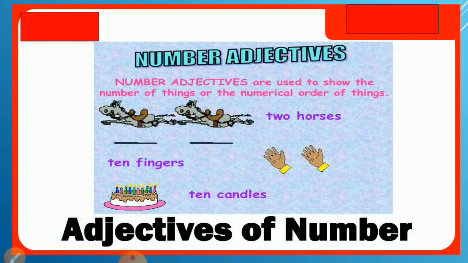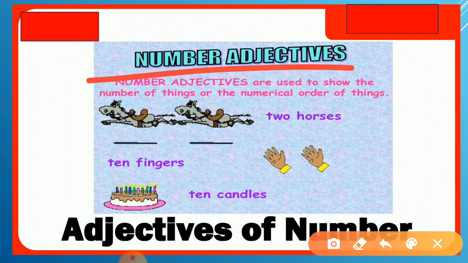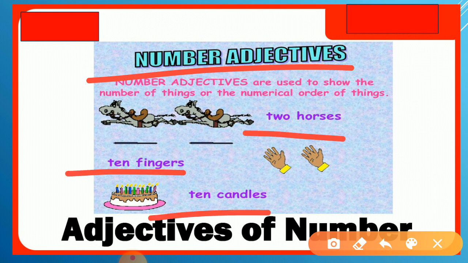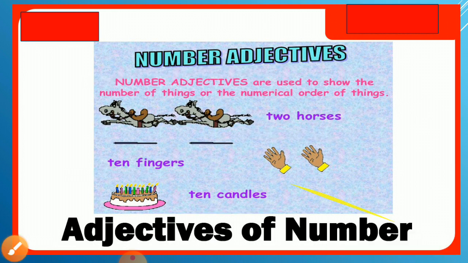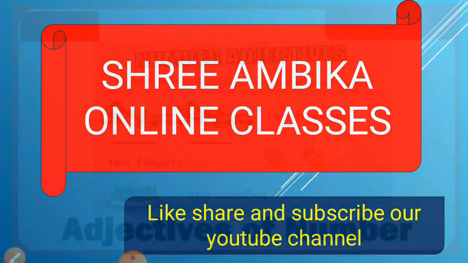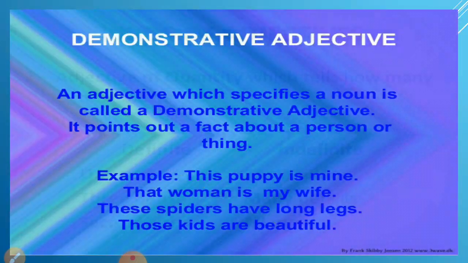Let's understand the next one. It is showing the number adjective. How do we use? Number adjectives are used to show the number of things or the numerical order of things. How? Two horses, ten fingers, ten candles. You can understand it very well, so I'm not going to explain this one. Before ending the class, let's go.